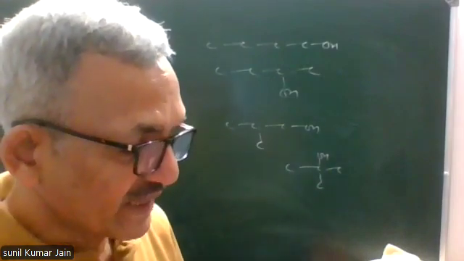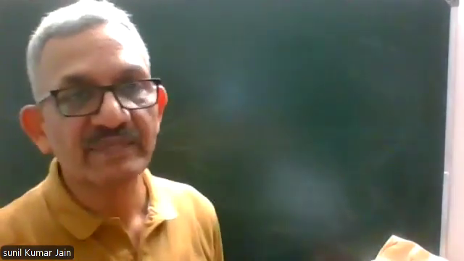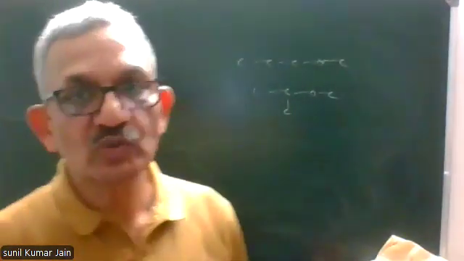Then we have to write metamers of ethoxyethane. Ethoxyethane has 4 carbon atoms. Its metamers, 1, 2. These are 2 metamers of ethoxyethane.